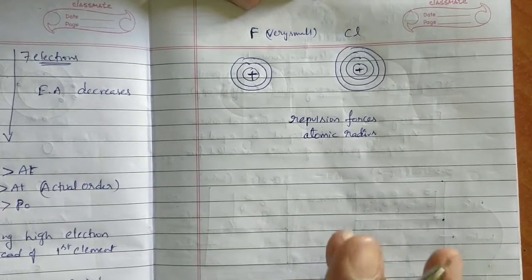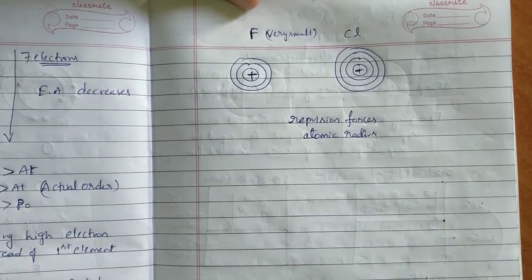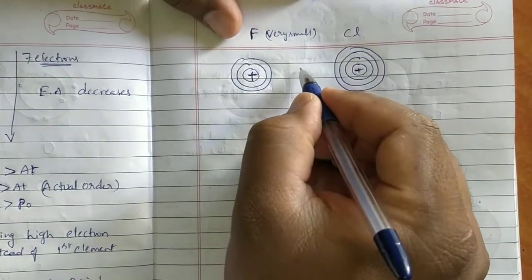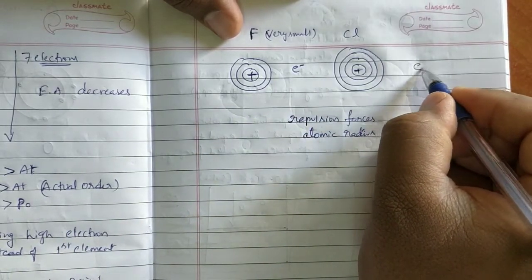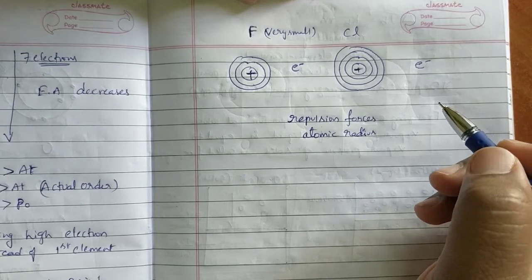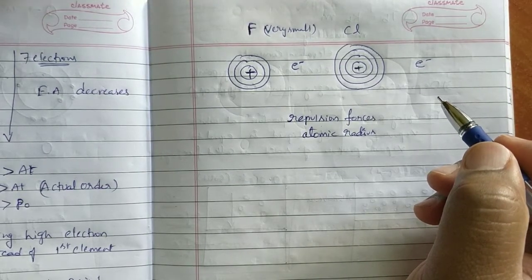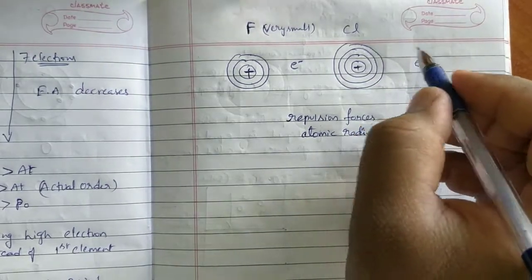Okay, how am I going to explain? Observe carefully, very important point here. First thing, an electron is present here for fluorine. An electron is present here for chlorine. Now I want to discuss electron affinity with respect to chlorine and fluorine with you.